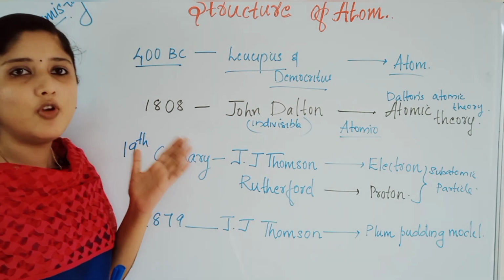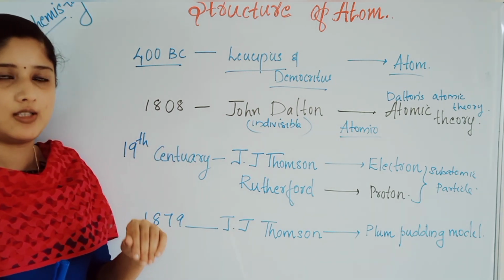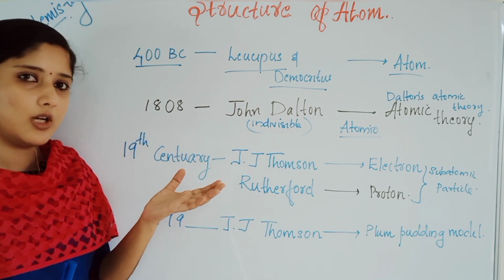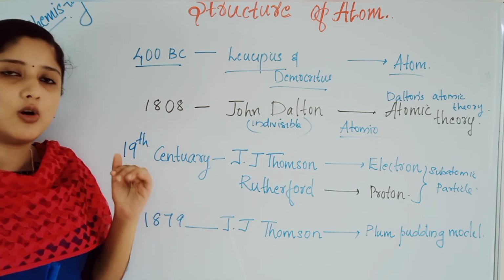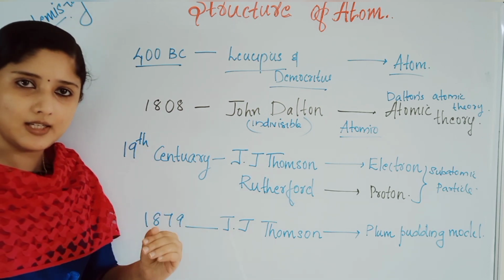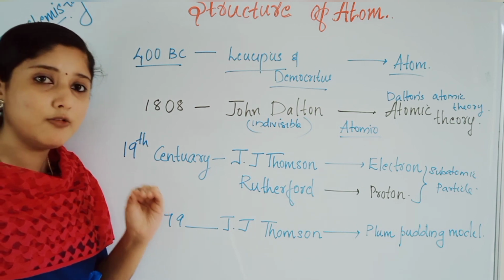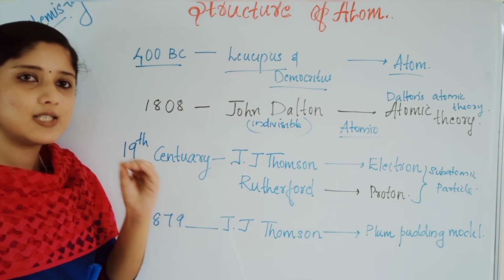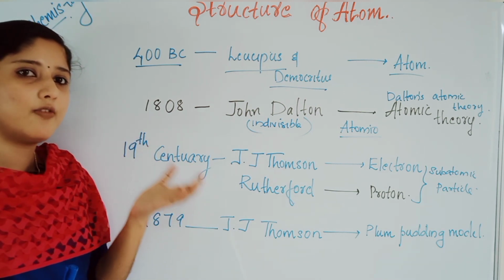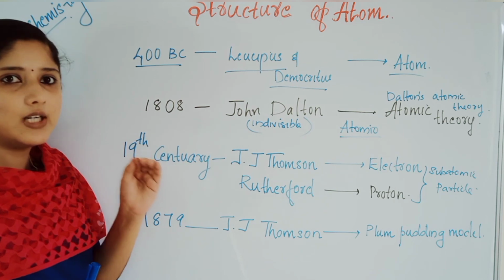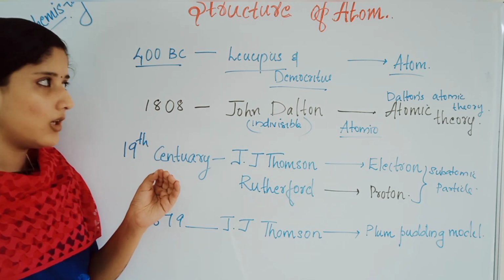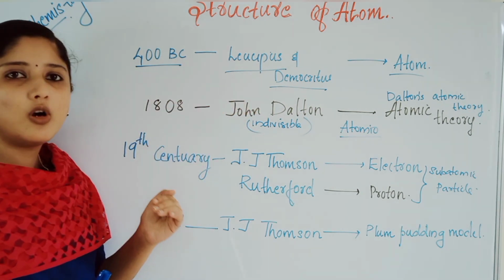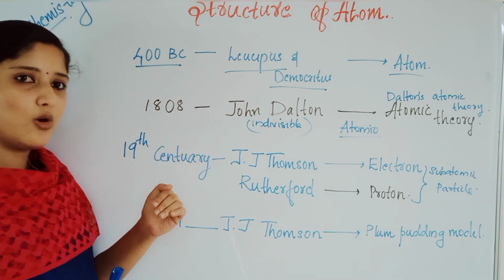First, it was the Greek philosophers named Leucippus and Democritus. They are two Greek philosophers. They told firstly about the concept of atom. What they told is, when we go on dividing matter, a stage will be reached when it cannot be further divided. When we go on dividing matter into smaller and smaller, a stage will be reached when we cannot further divide that particle, and they called it atom.